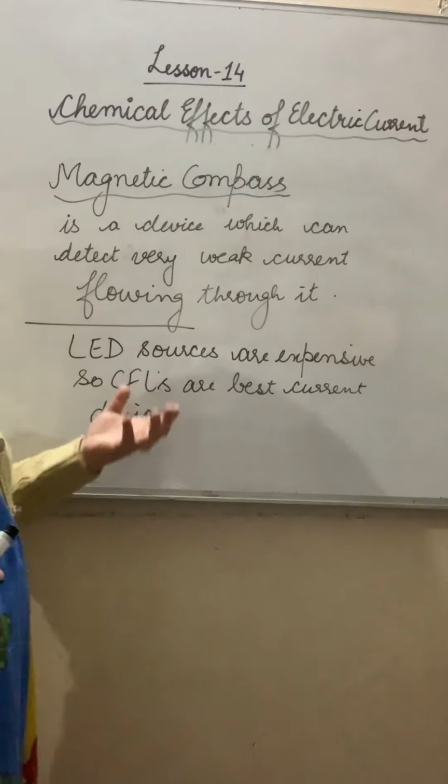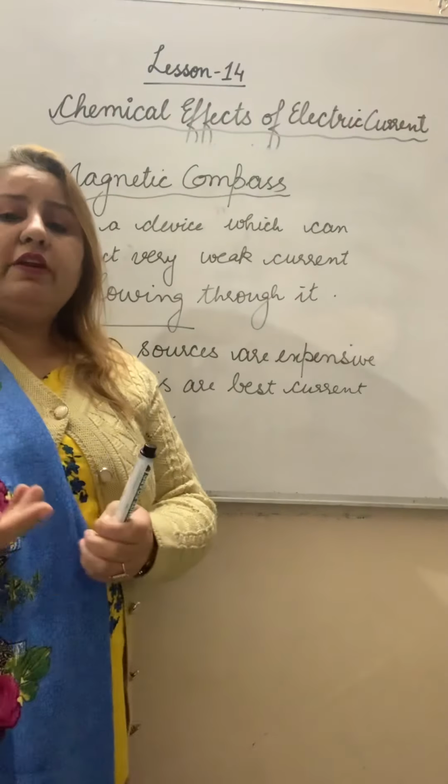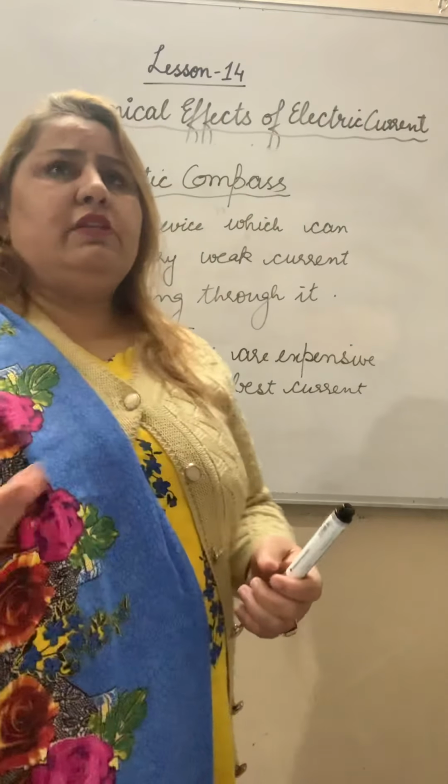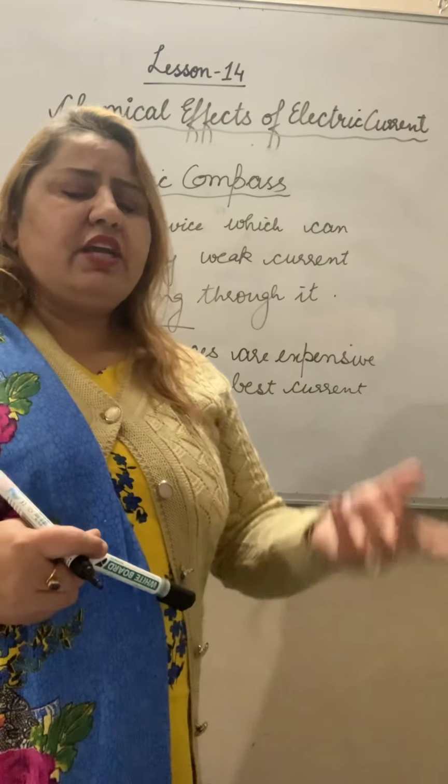Now, what are the possible reasons if the bulb does not glow? What are the different conditions? According to you and me, we might say the filament of the bulb is fused, or connections are loose.